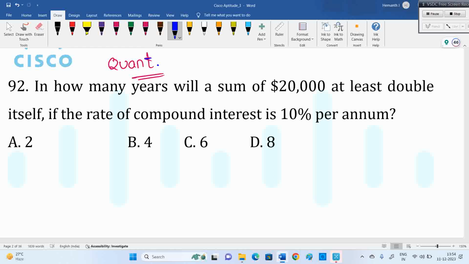Now the question is: 20,000 should become at least double, with compound interest at 10% per annum. How many minimum years are required? At least double means greater than or equal to double, so greater than or equal to 40,000. At least means either greater than or equal; more than that is also fine.